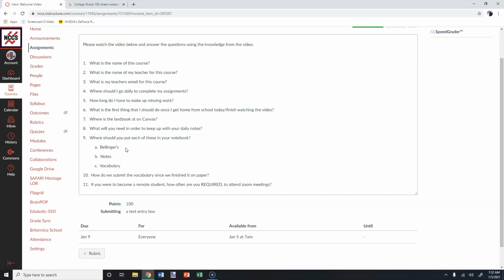Now, how do we submit the vocabulary? Because as I just mentioned, it's on paper. You're going to take a picture of it. If you're in class the day that I'm taking it up, you will just show me the vocabulary. So you won't even have to take a picture of it and upload it unless I ask you to. If you're remote, you will need to take a picture with your phone or your Chromebook, and you will need to upload that picture to Canvas and submit that on the vocabulary assignment. If you don't do that, you won't get credit for it.